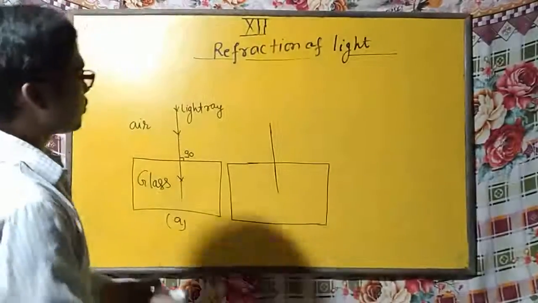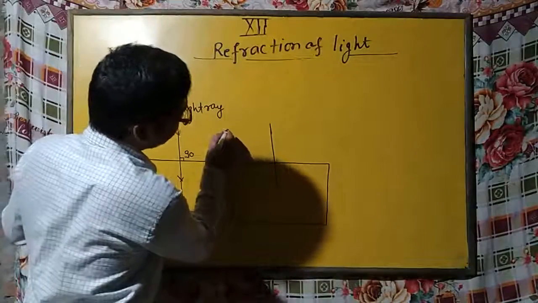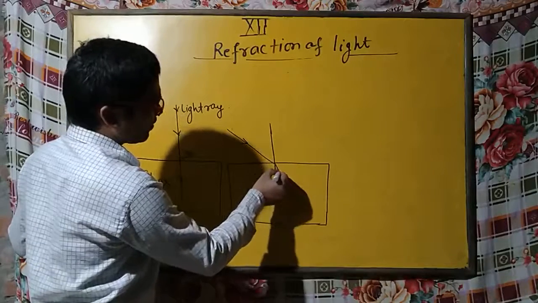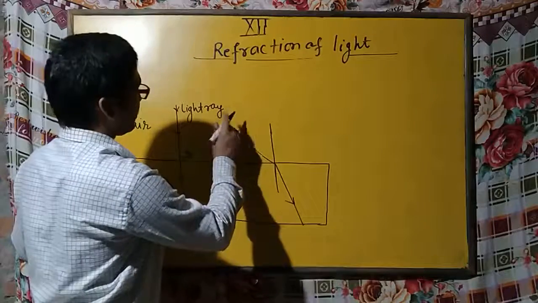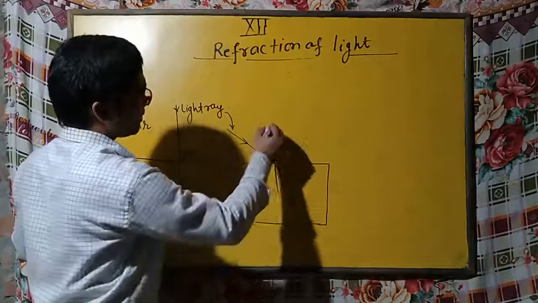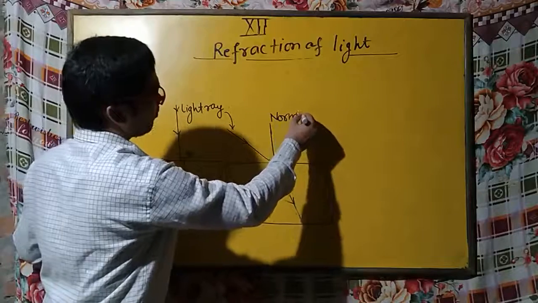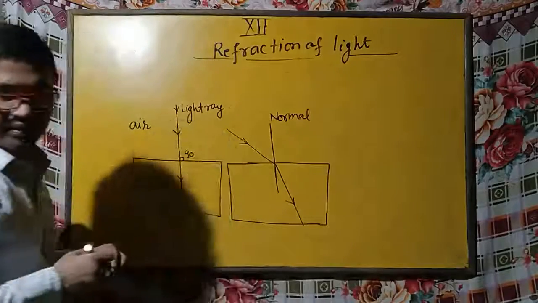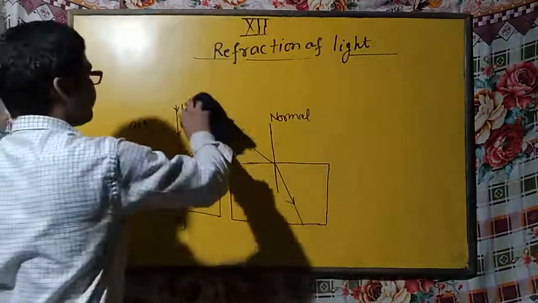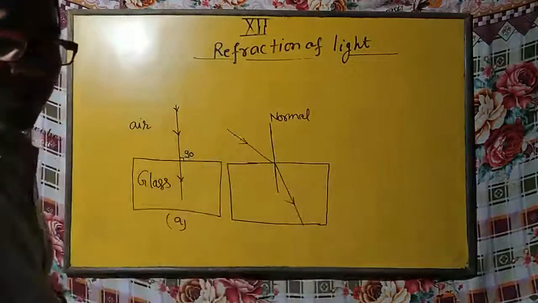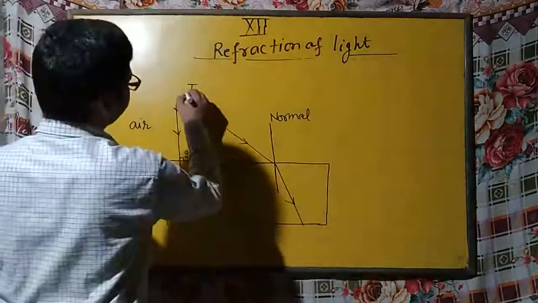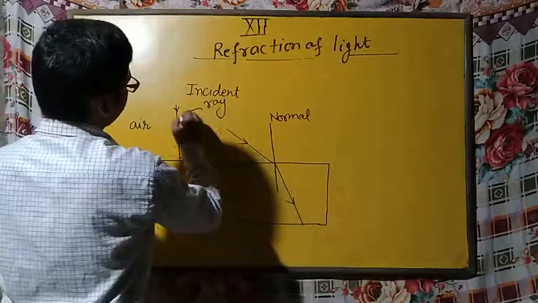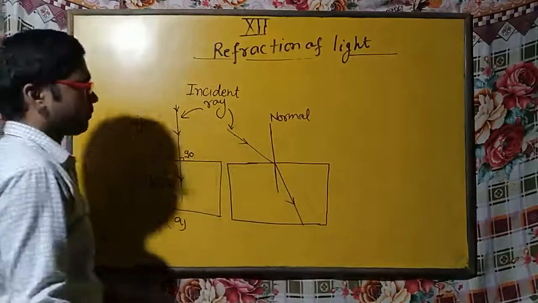Now the light ray is coming from here, suppose like this. So it deviates from its path like this. This one is also a light ray. This is the normal. This light ray is known as the incident ray. You can write here that both of these two rays are incident rays. This one is also an incident ray.